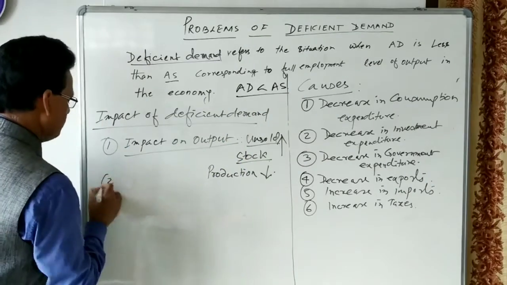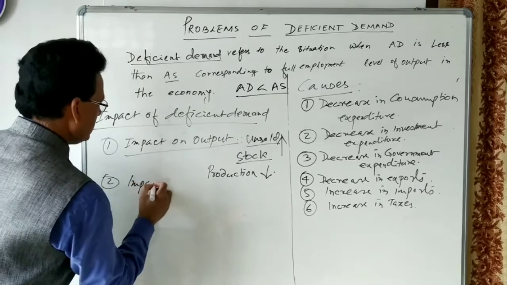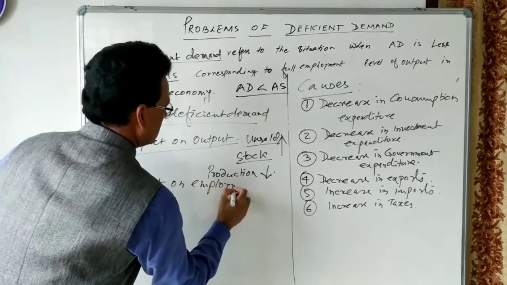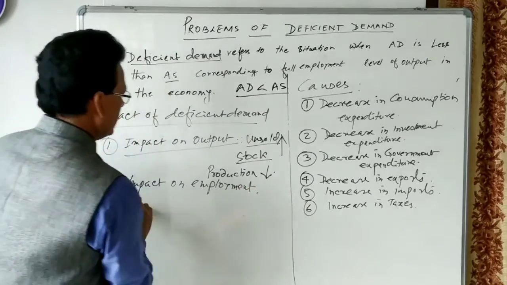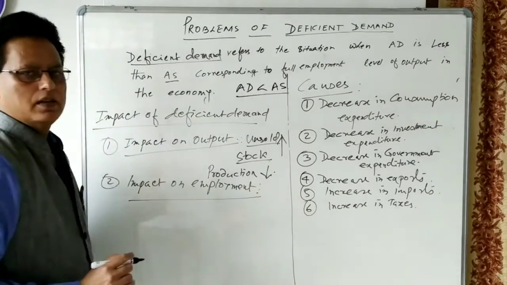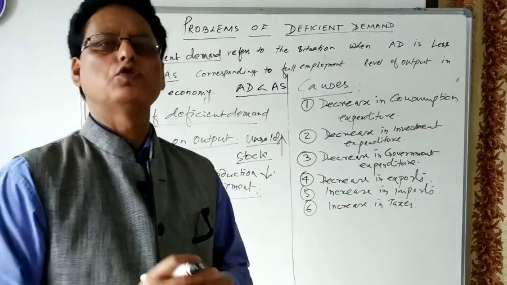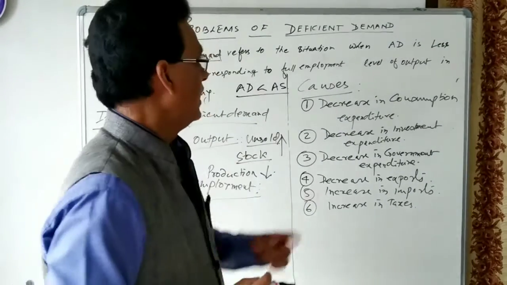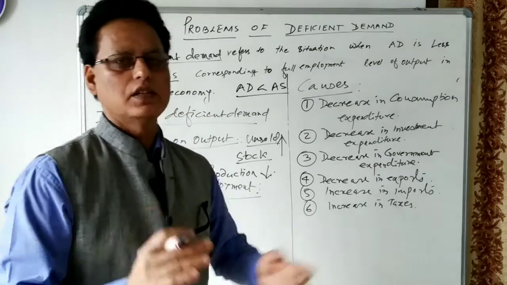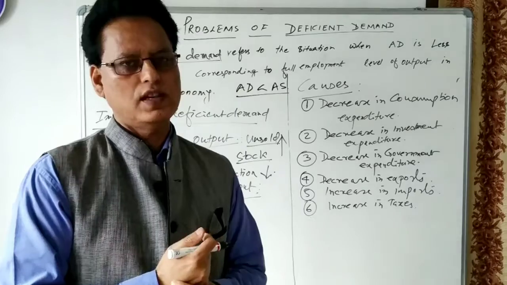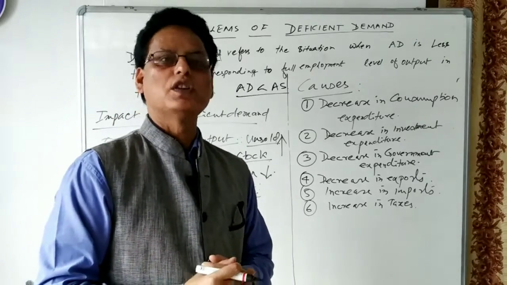Let us see the impact on employment. There is underutilization of resources in case of deficiency demand. Deficient demand is a situation in which resources are not fully utilized.